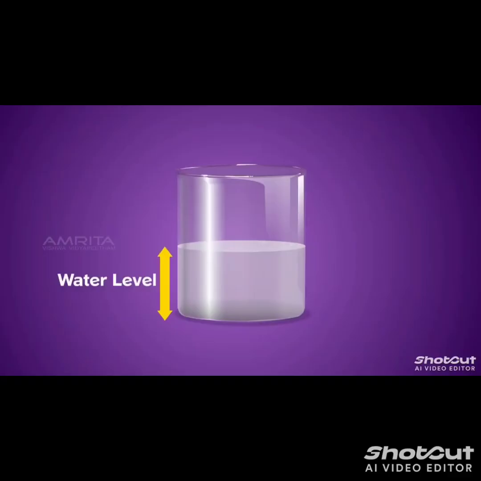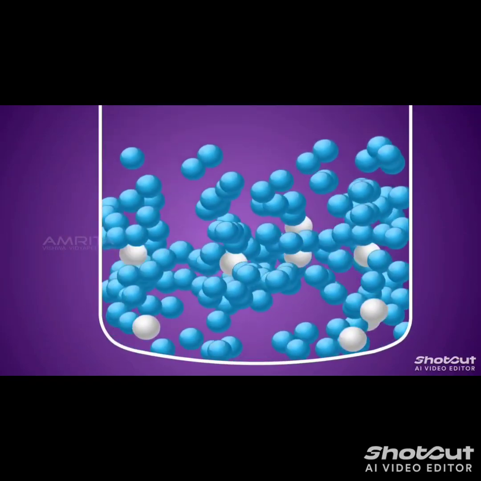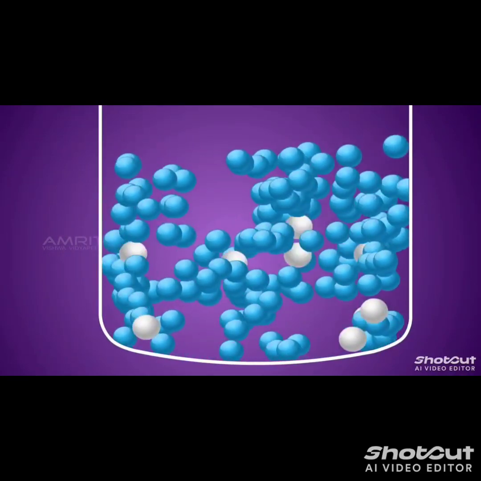Let us observe salt dissolving in water. When we dissolve salt in the water, the particles of the salt get into the space between the particles of water, and you will also observe that there is no change in the water level. That's how we find that particles have space between them.